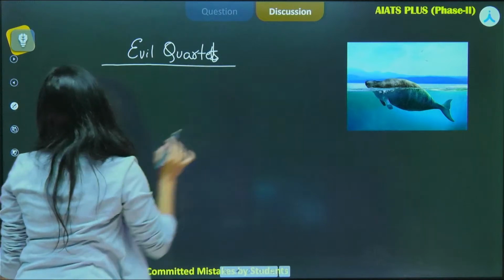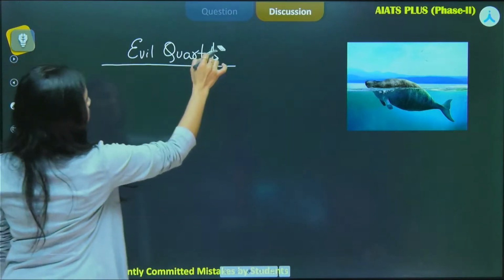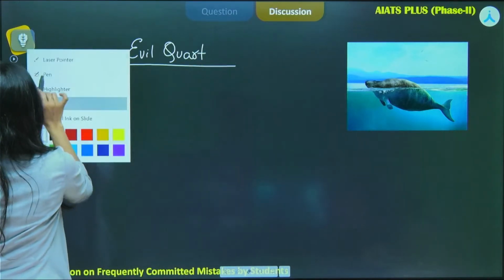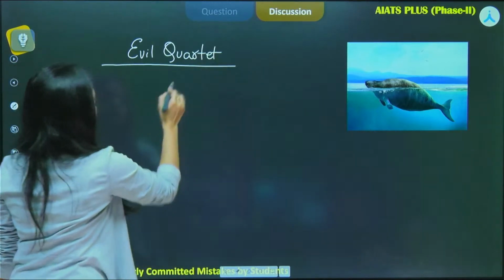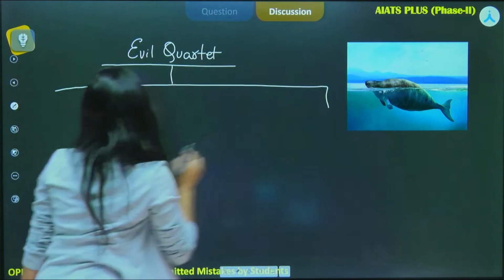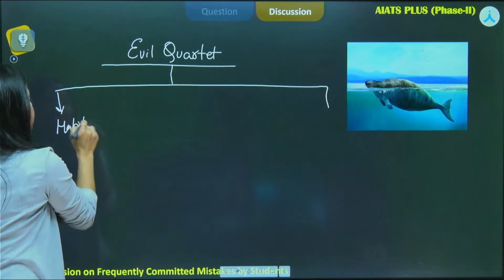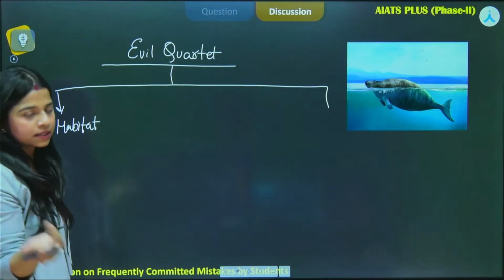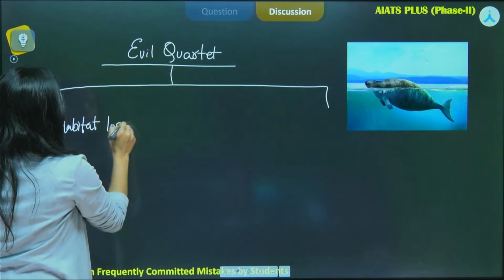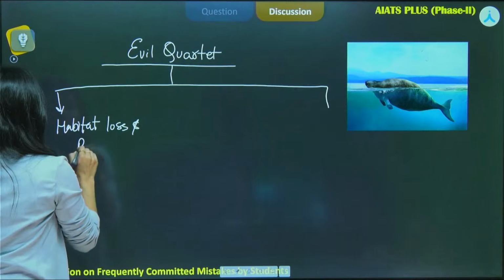So what are the four major reasons for the loss of biodiversity? Okay, the first one is habitat loss and fragmentation. I'll simply explain it to you verbally what it means. Habitat loss and fragmentation.